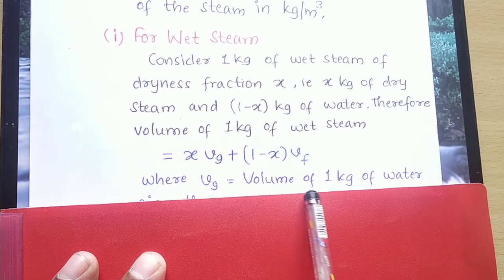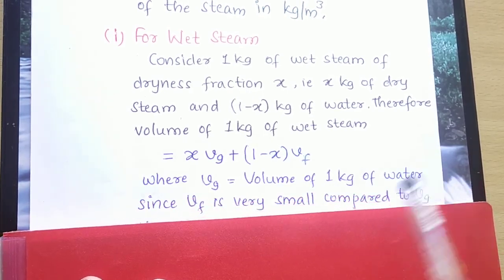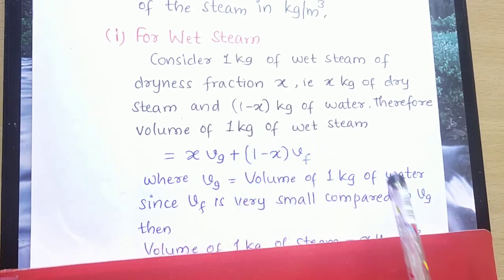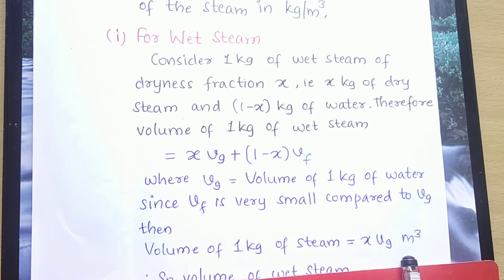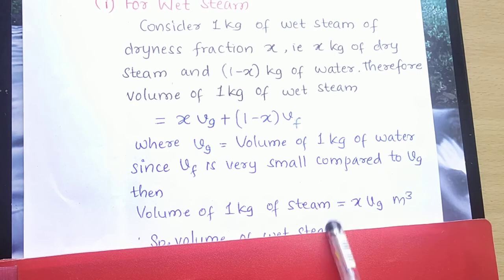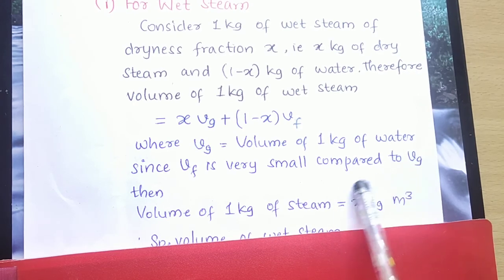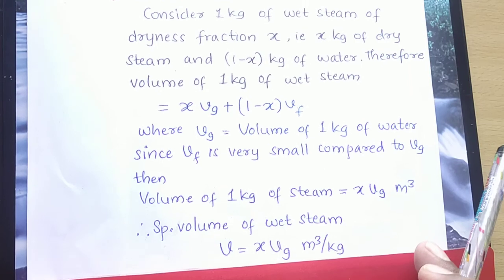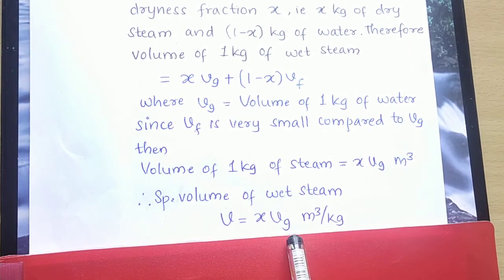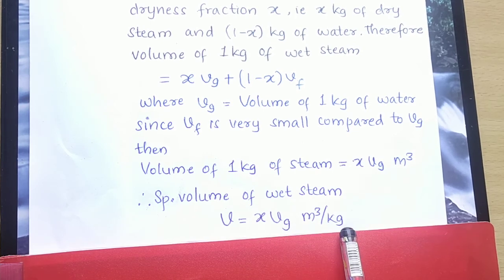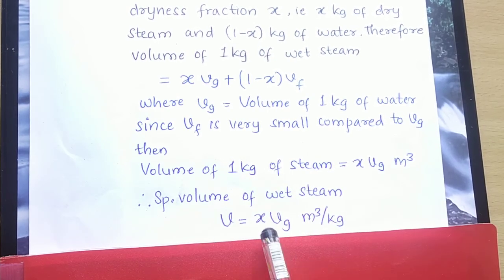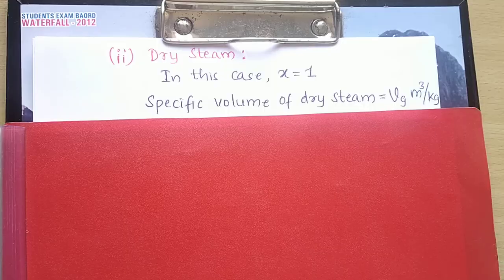Where Vg is the volume of 1 kg of dry steam and Vf is the volume of 1 kg of water, which is very small compared to Vg. Therefore we neglect this term and write it as x into Vg. That much meter cube of wet steam is present. Therefore, the specific volume of wet steam is x into Vg meter cube per kg. When I am finding it per kg, it becomes specific volume.